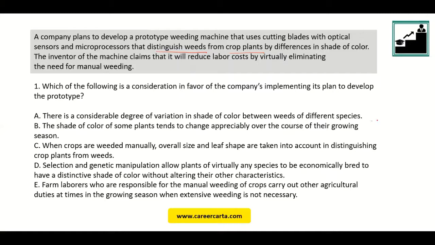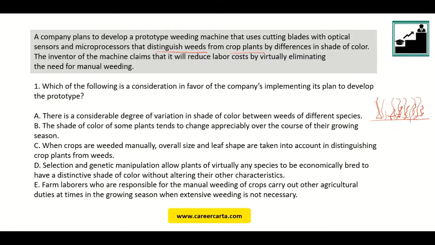Because let us say you have a field and you have a lot of crops which are standing in the field, right? In between any crops, you will also have weeds. Now, when you manually cut, you leave the weed out, or you cut the weed and throw it away, and you only cut the plant and use it for processing, right?